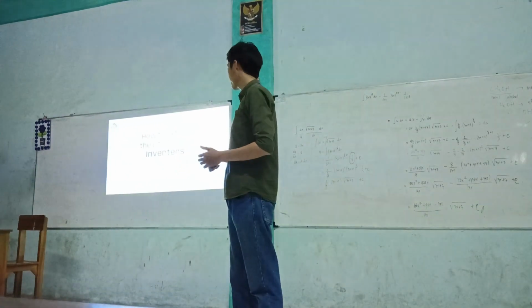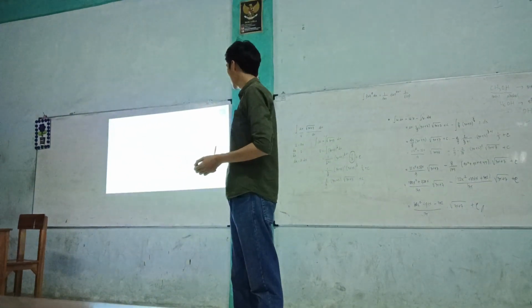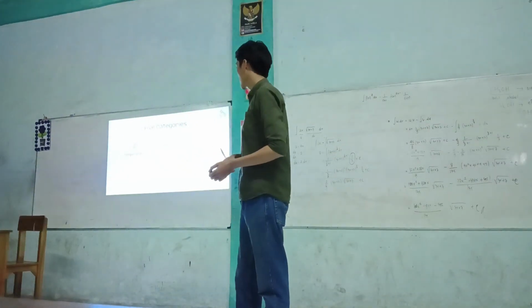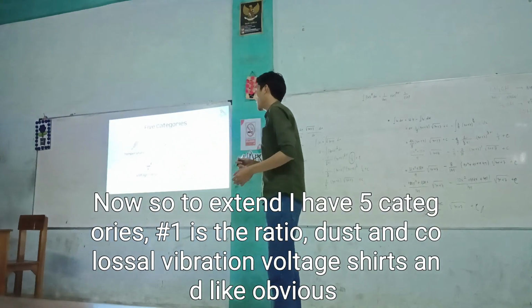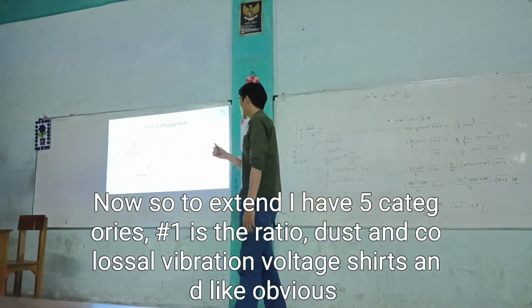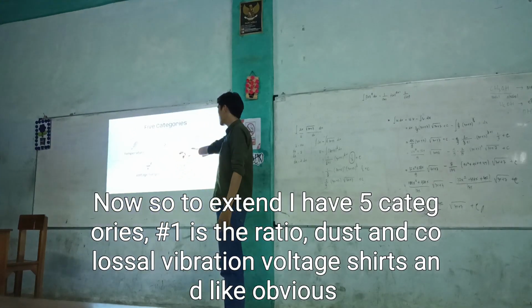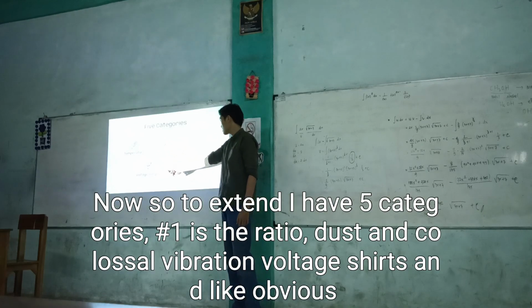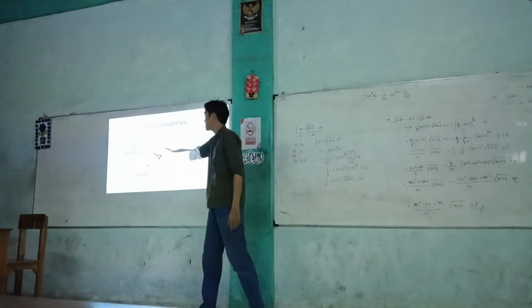Okay, next. Now, how to extend? I have 5 categories. Number 1 is temperature, then dust and corrosive gas, vibration, voltage surge, and lack of use.